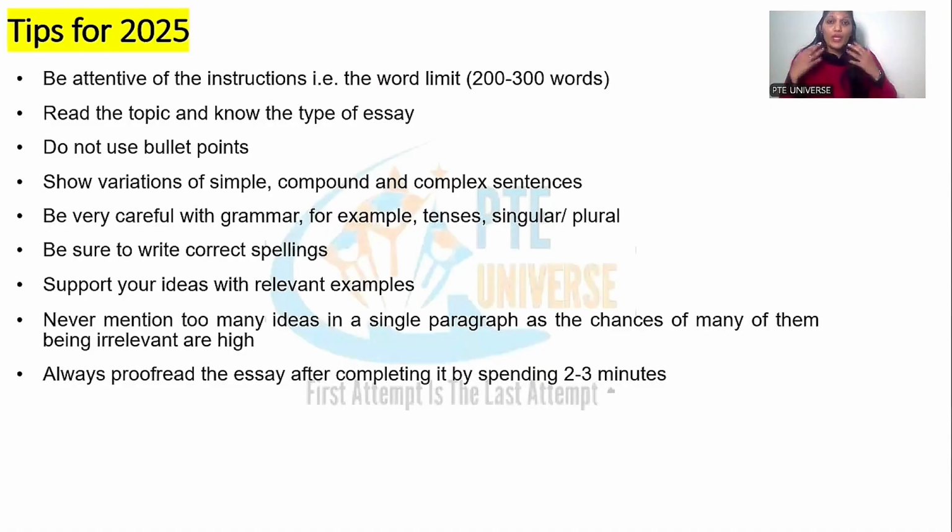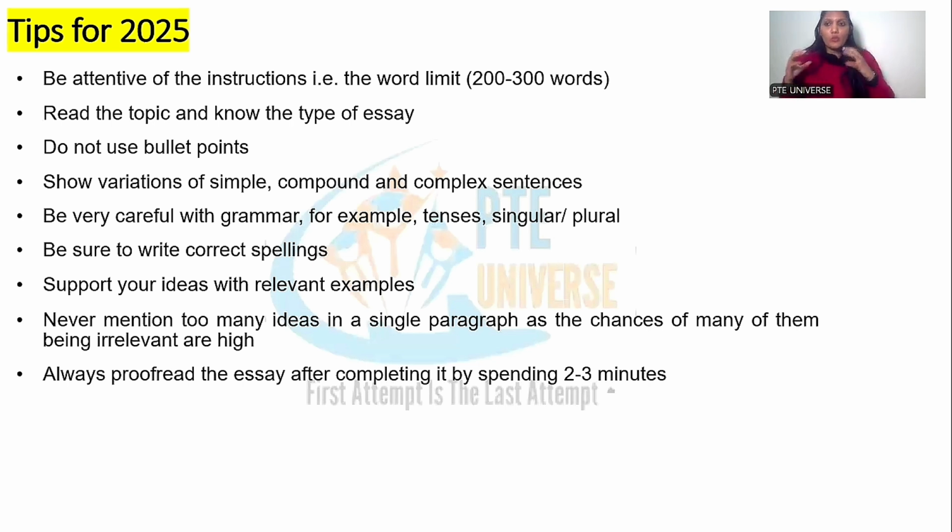Last is we're going to quickly revise whatever we learned in today's session, and we'll have a quick look at the tips for essay writing section 2025. First thing, follow the word limit. Don't write above 300. Don't write less than 200. Second, read the topic and know the type of essay. Try to make sure you read essay prompt very carefully.